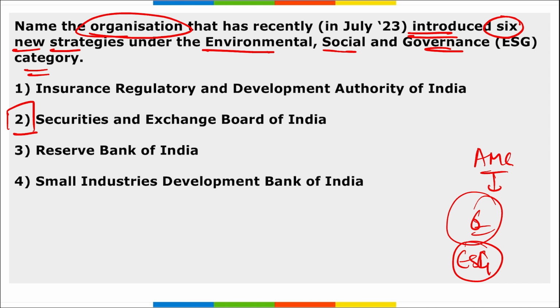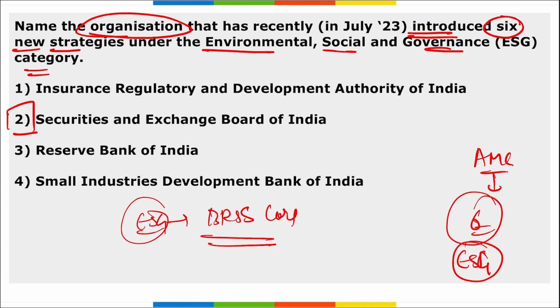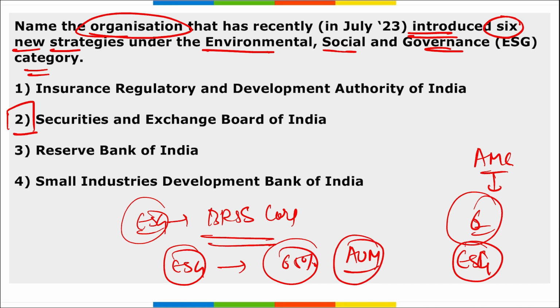Currently the mutual funds are restricted to offer only one scheme with ESG investing under the thematic category for equity schemes. SEBI introduced a more comprehensive framework for ESG ratings called the BRSR Core, that is Business Responsibility and Sustainability Reporting Core. SEBI has also mandated that these ESG schemes invest a minimum of 65% of their assets under management in listed entities. Correct?